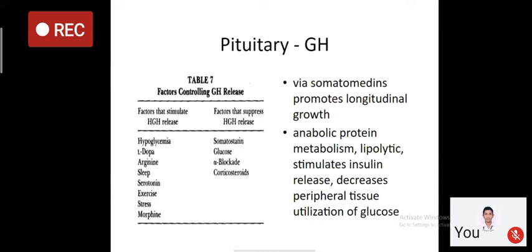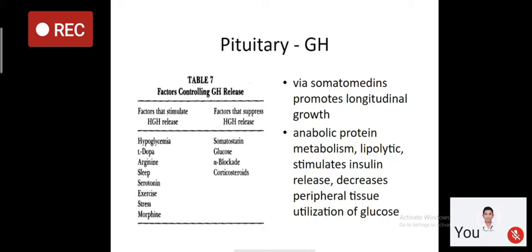If you see the factors which stimulate growth hormone, they are hypoglycemia. And again, if you remember last class, we discussed insulin-induced hypoglycemia. So insulin-induced hypoglycemia results in secretion of two important hormones from pituitary, that is ACTH and growth hormone. Apart from that, L-DOPA, arginine, sleep, serotonin, exercise, stress, morphine, all these are the stimuli for release of growth hormone from pituitary gland. If we see the factors that suppress growth hormone release, they are somatostatin, glucose, alpha blockade, and corticosteroids.